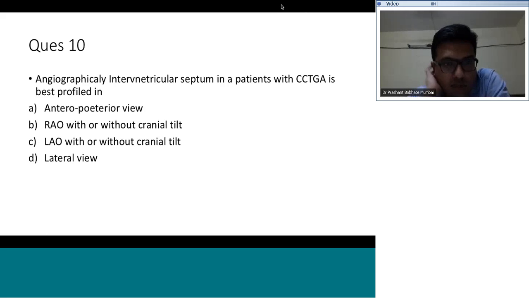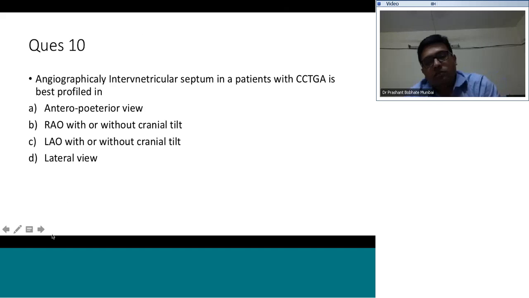So Amol thinks it's right anterior oblique. So why do you think it's right? You're partly right. Right anterior oblique will show the interventricular septum better, but which is the best view to do that usually? So if you see the interventricular septum in CCTGA, it is because of the faulty looping.